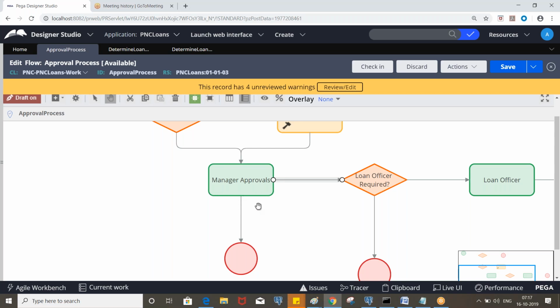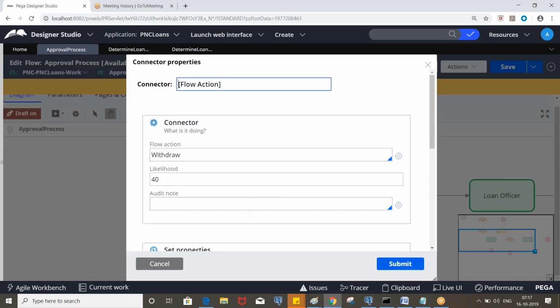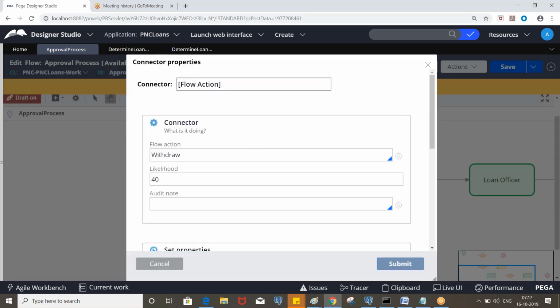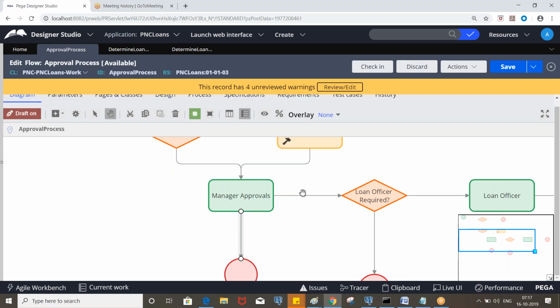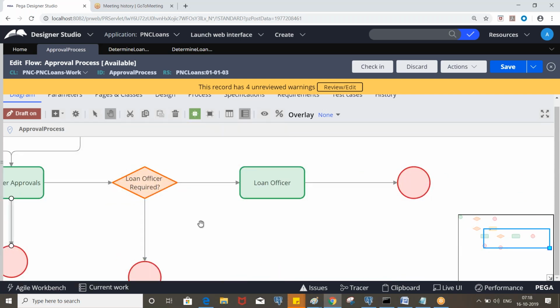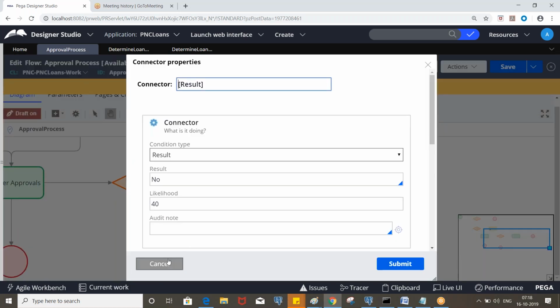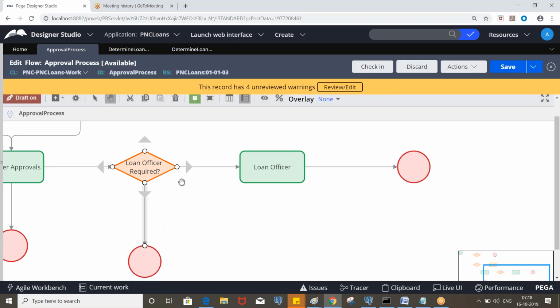And if you put the same, then whichever you define first, that one will be displayed. And let's say if you put 60 to withdraw and 40 to approve, then the withdraw screen will always open. And if the manager wants to approve, he needs to select from the drop down. Okay, clear? So now here it should be no, right? Yeah, okay. And if it is required, then it will go to the loan officer.